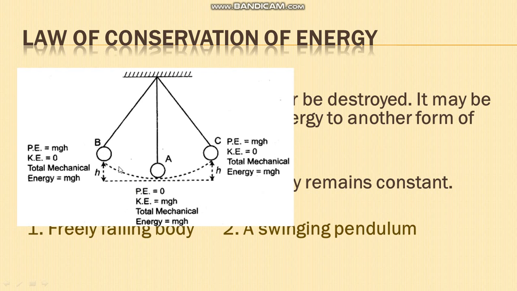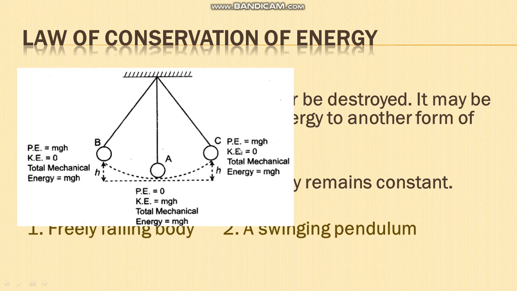As it moves from B to A, potential energy converts to kinetic energy. At A, it is kinetic energy. Next, from A to C, kinetic energy goes on decreasing and potential energy increases. At C, potential energy is maximum. So this is the law of conservation of energy.